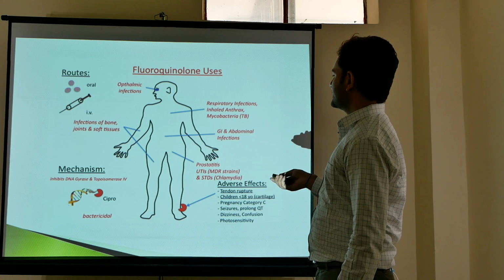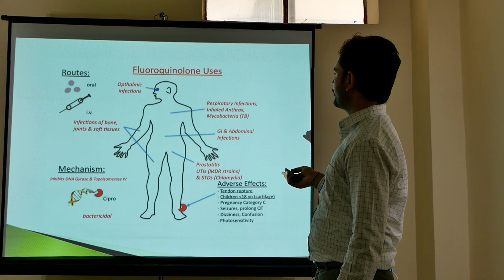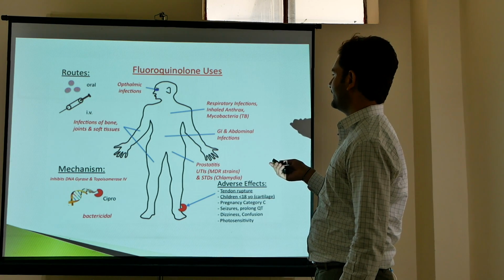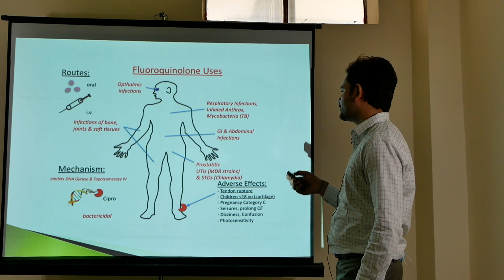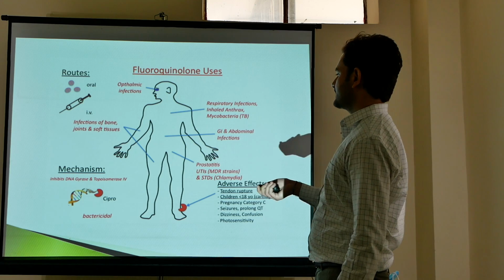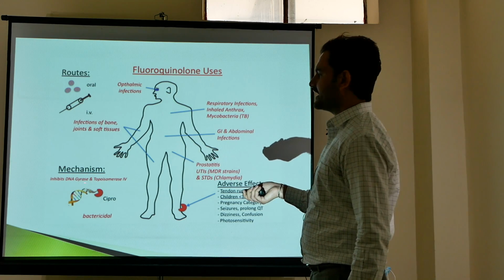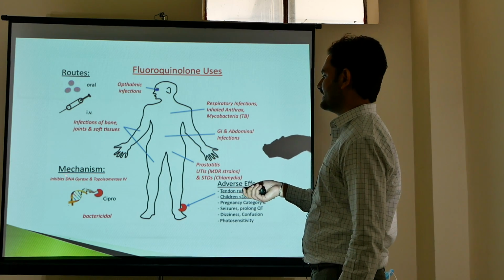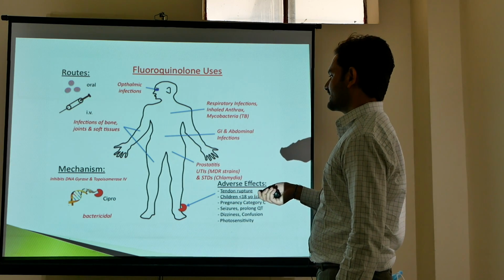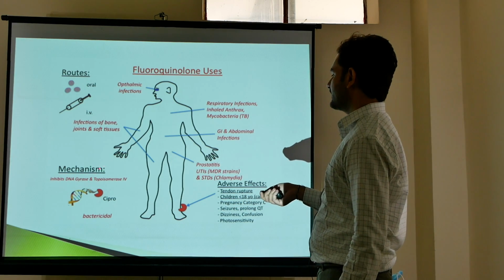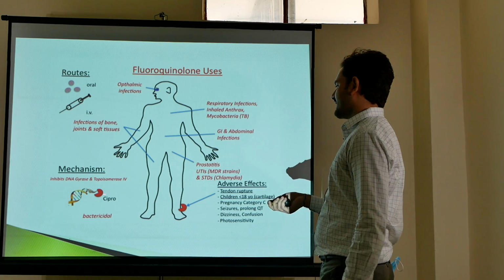You can also see in the diagram the uses of fluoroquinolones, like ophthalmic infections and infections of bone, joints and soft tissues. Mechanism: they inhibit DNA gyrase and topoisomerase 4. Due to inhibition of DNA gyrase, they lead to bactericidal action. Due to topoisomerase 4 inhibition, they lead to bacteriostatic action.